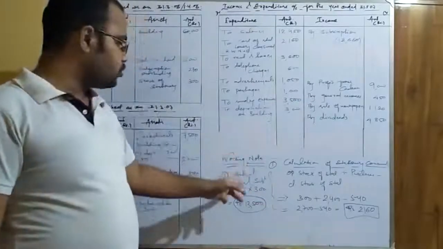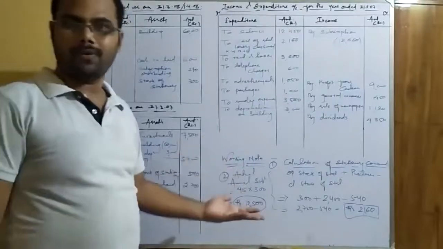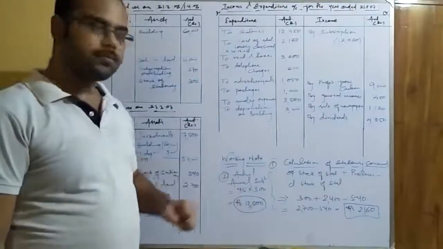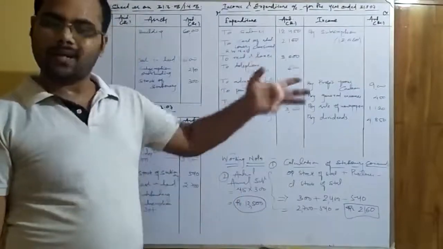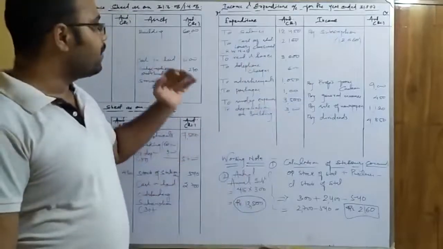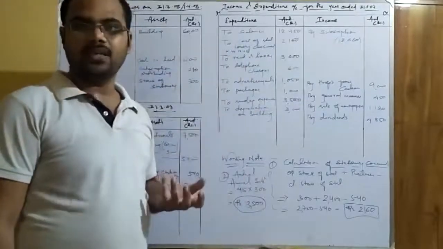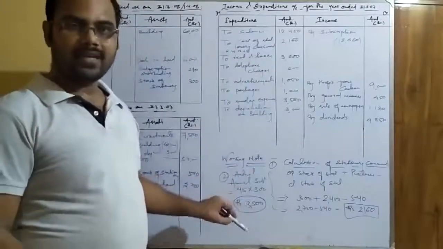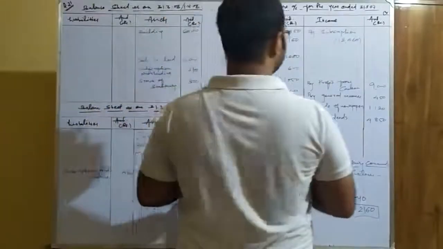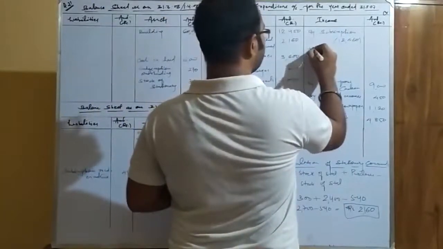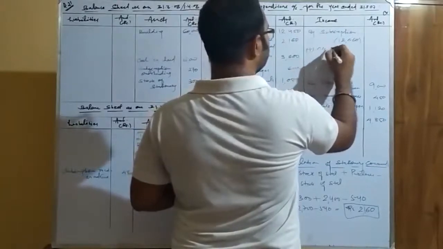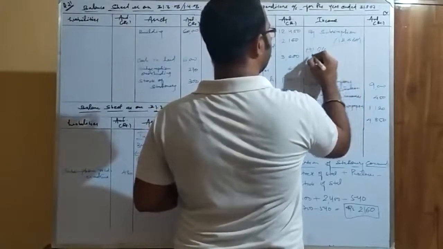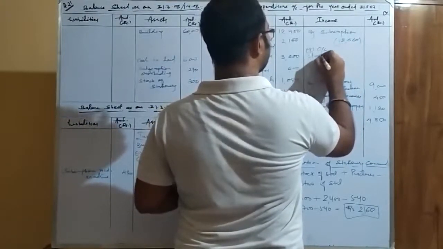Clear? This is the actual amount of subscription that is to be received, because there are 45 members and each member is supposed to pay 300 rupees as the annual subscription. So the total subscription income for the current accounting year is 13,500. But we have received 12,660. So how much do we have to receive more? That is the outstanding. Without writing here, I will write it directly over here. So add outstanding subscription, or you can write outstanding closing subscription, which is better.